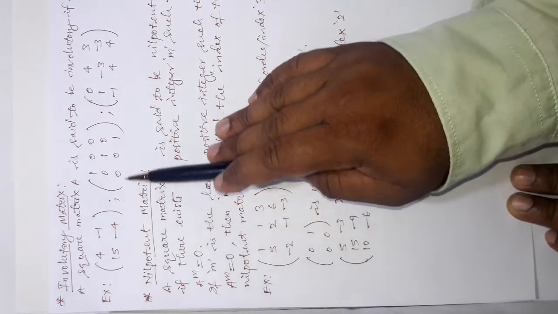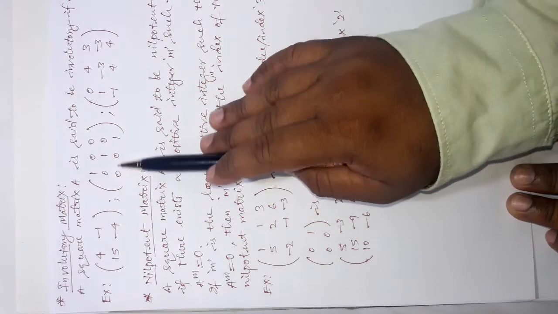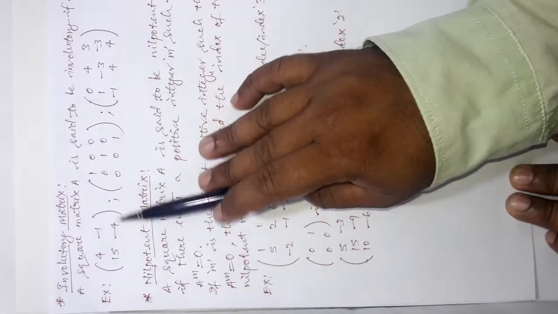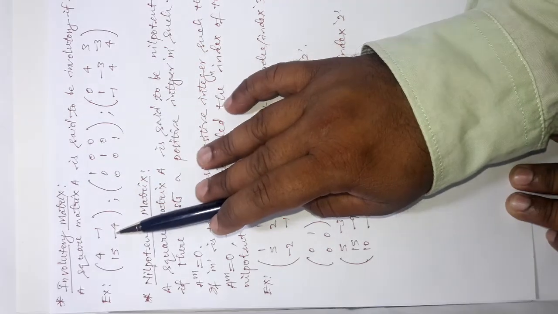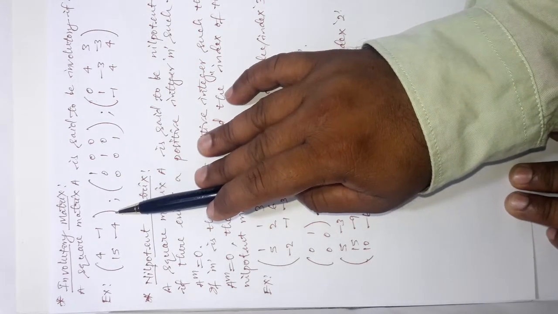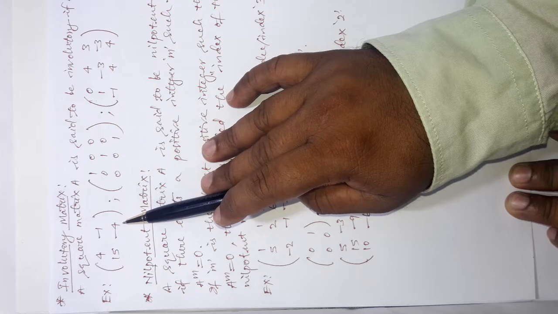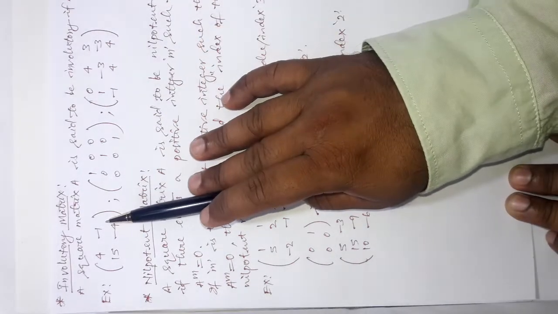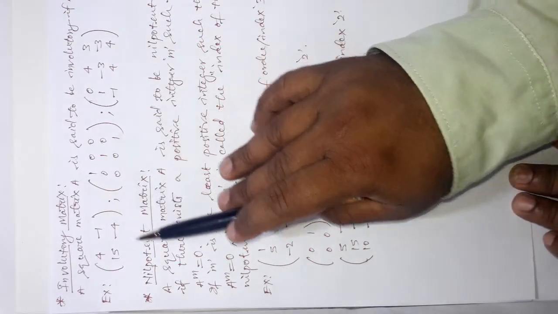I have collected few examples for you. You can see these examples, second order, third order and third order, three different examples, and you can verify yourself. You multiply these matrices with themselves and you will see you are getting the identity matrix of the same order as a result. So, these 3 matrices are examples of involutory matrices.